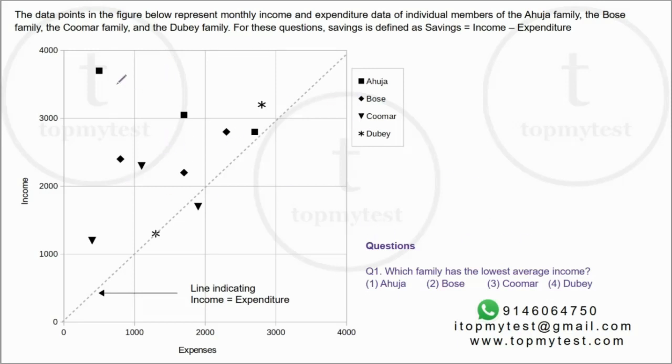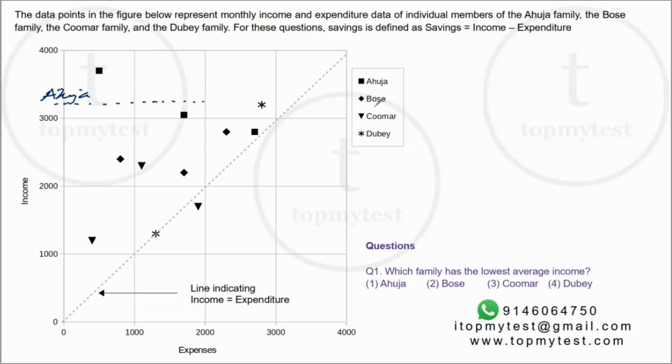Now, the average income for any family will be somewhere between the highest and the lowest value. Either there are 3 items or 2 items, we don't have more than that. So we can roughly estimate. For example, Ahuja family's average income. This is the first member, this is the second member, this is the third member. So your average will be somewhere here for Ahuja. This will be the average income of Ahuja family.